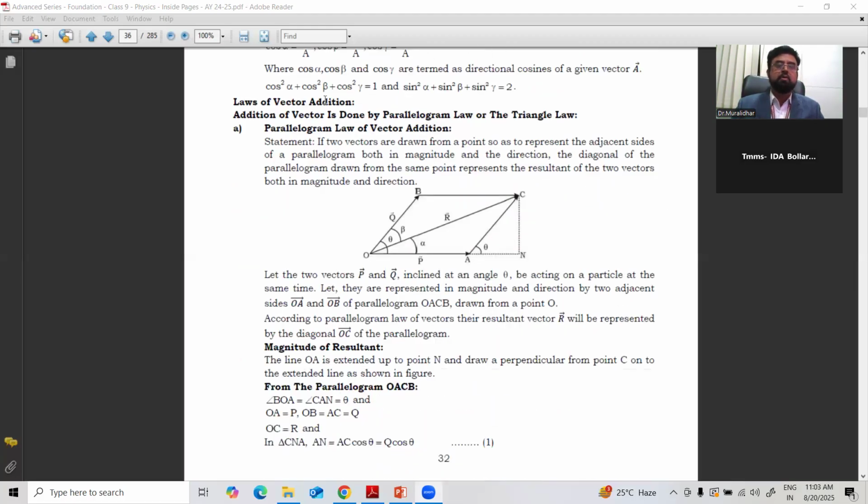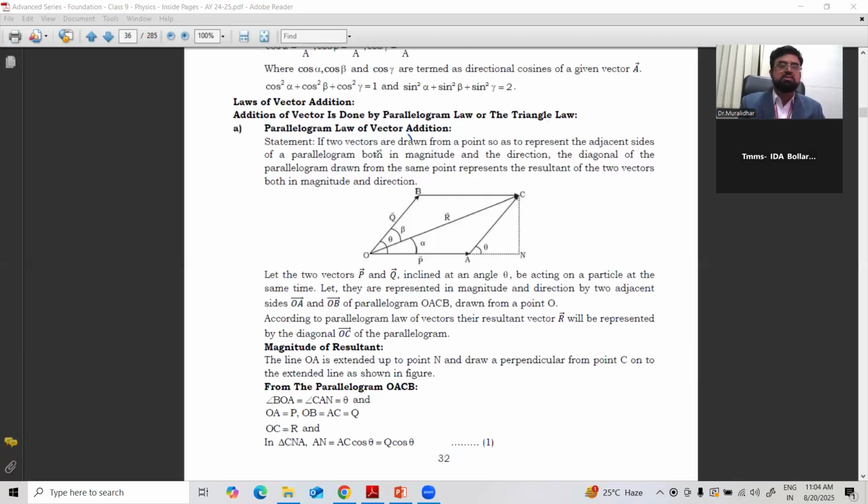Then there are some important laws of vectors, laws of vector addition. How to add vectors when two vectors are given. In that, the first law is the parallelogram law of vectors. The statement is given here. First you can read.